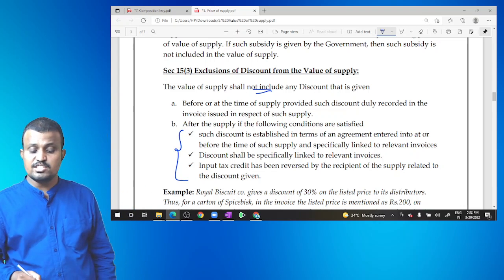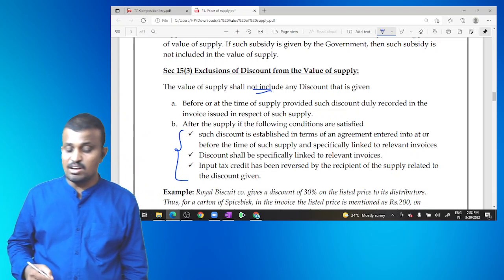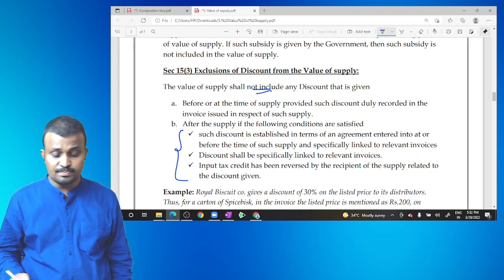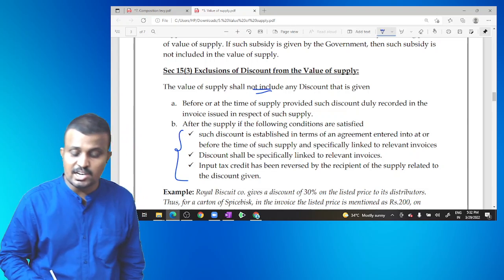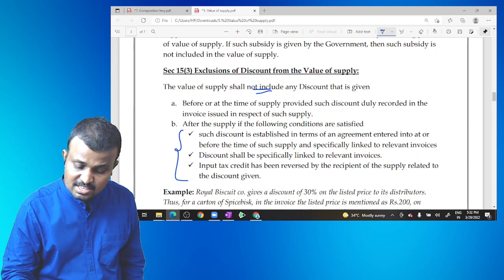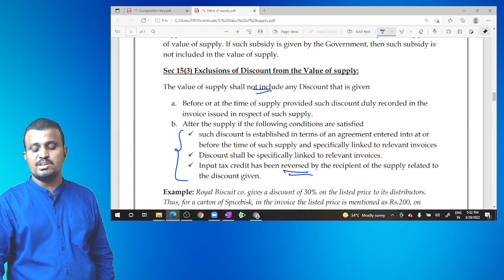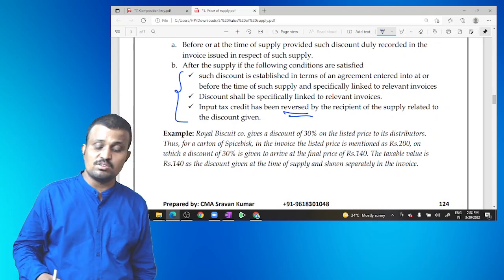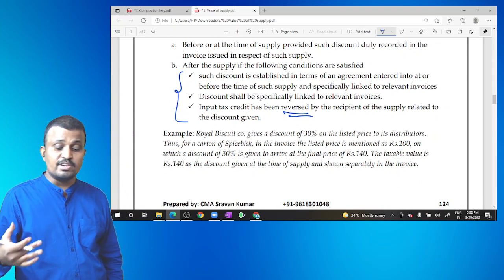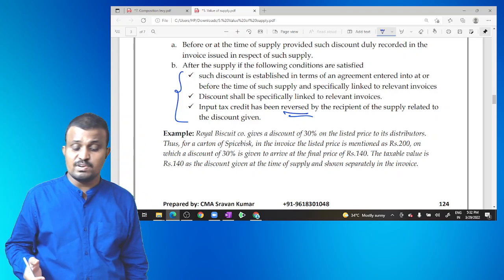Such a discount is established in terms of an agreement on the date of entering into the contract. The discount shall be linked to the relevant invoices, and input tax credit has been reversed by the recipient of supply relating to the discount given. So, if input tax credit is reversed, what does it mean?